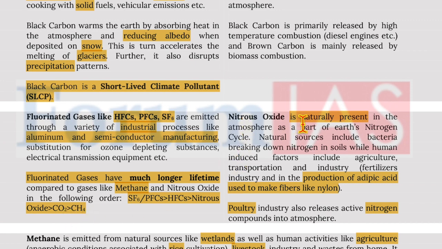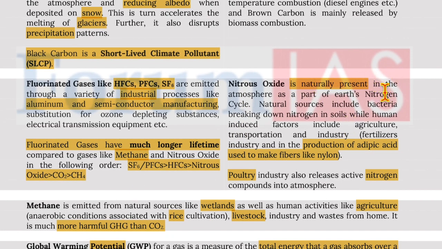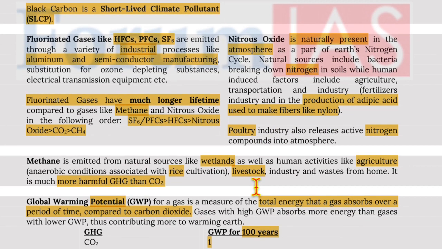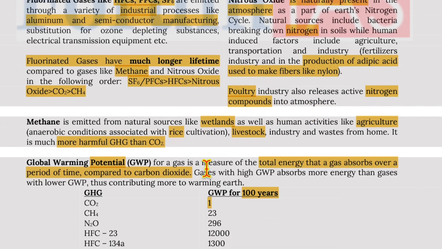Now, nitrous oxide is naturally present in the atmosphere as part of Earth's nitrogen cycle. Natural sources include bacteria breaking down nitrogen in soils, while human-induced factors include agriculture, transportation and industry, fertilizer industry, and production of adipic acid used to make fibers like nylon. Now, the poultry industry also releases active nitrogen compounds into the atmosphere.